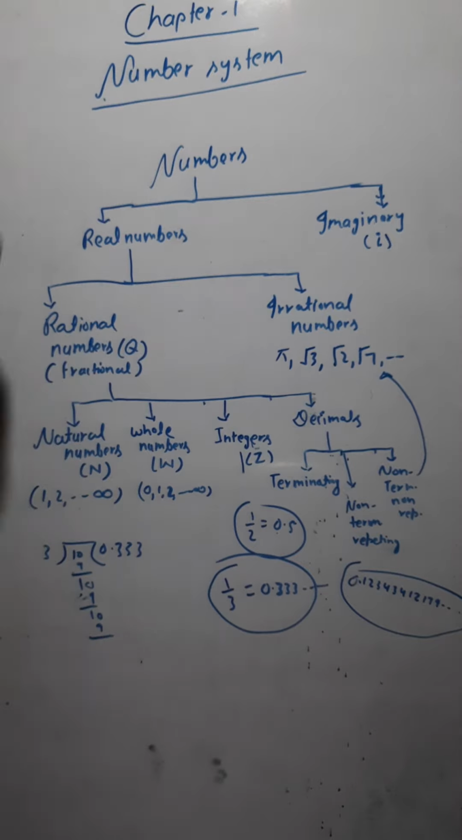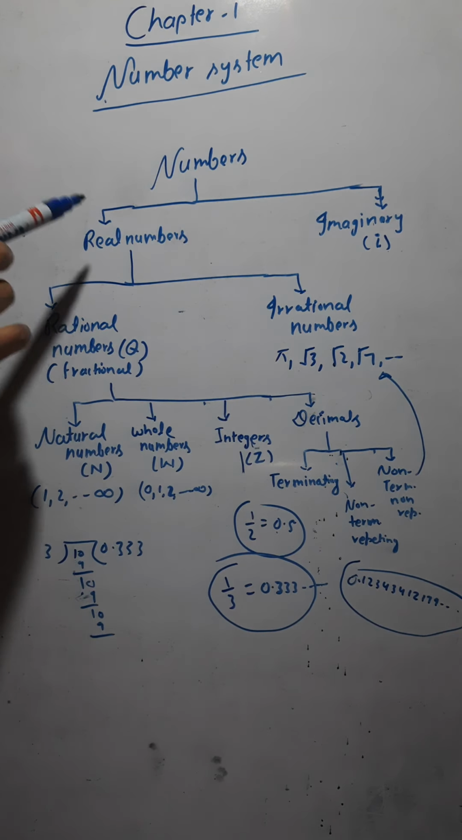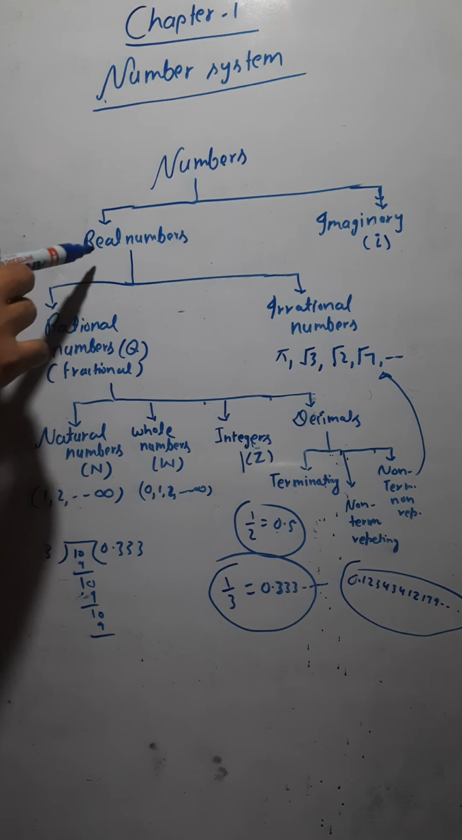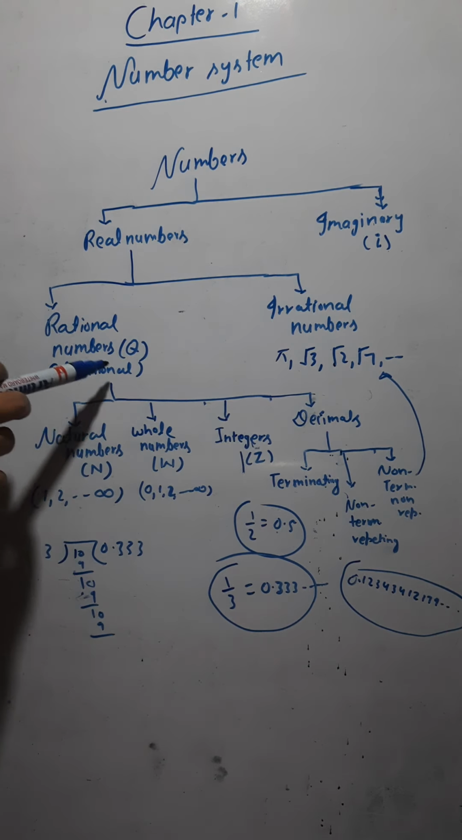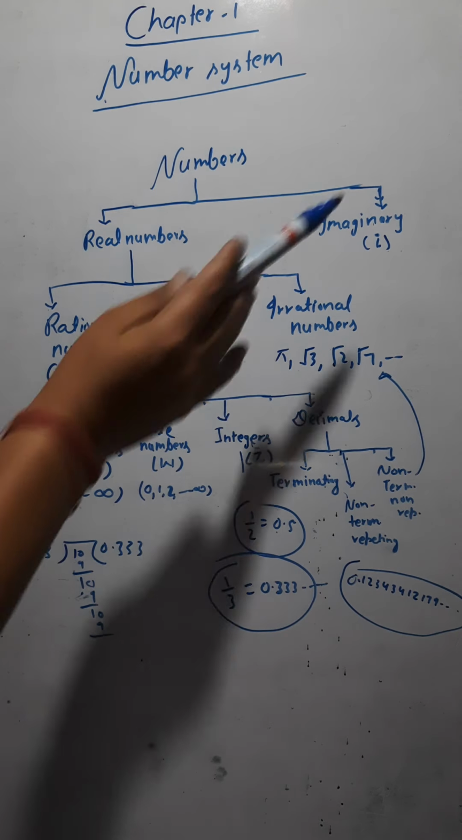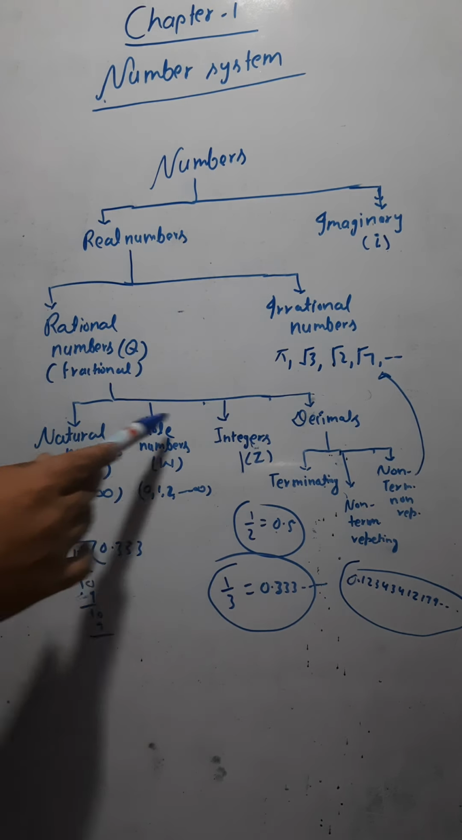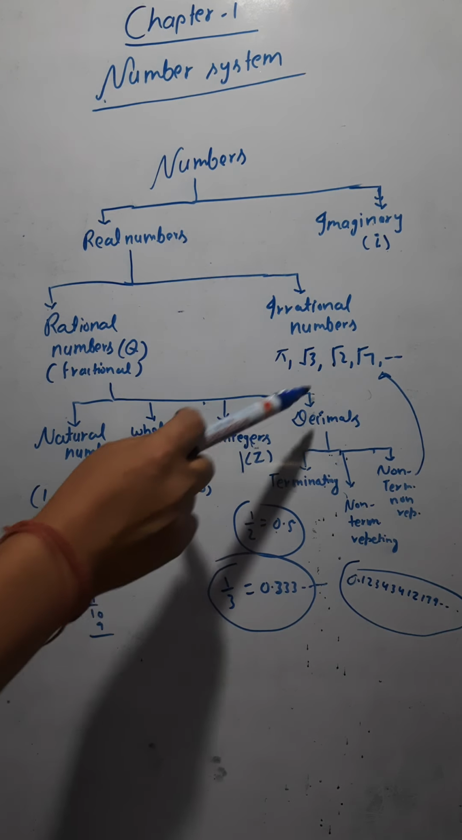Now I hope you know all about this number system. Yes or not? Now let me define again. I can divide numbers into 2 categories: real and imaginary. Real numbers I can divide again into 2 parts: rational and irrational. Rational numbers are those which can be written in the form of p by q. I can divide rational numbers again into these 4 parts: natural numbers, whole numbers, integers and decimals.